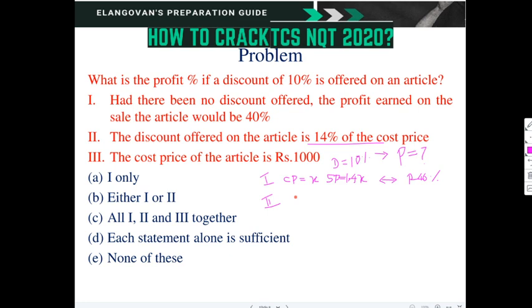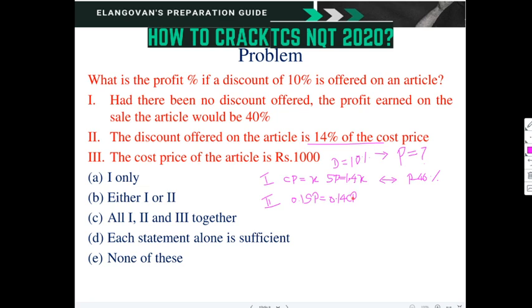Discount will be given only from the selling price, right? So they will sell at the marked price, we will call it the marked price. So 10% of the selling price, that is 0.1, is equal to 14% of the cost price.